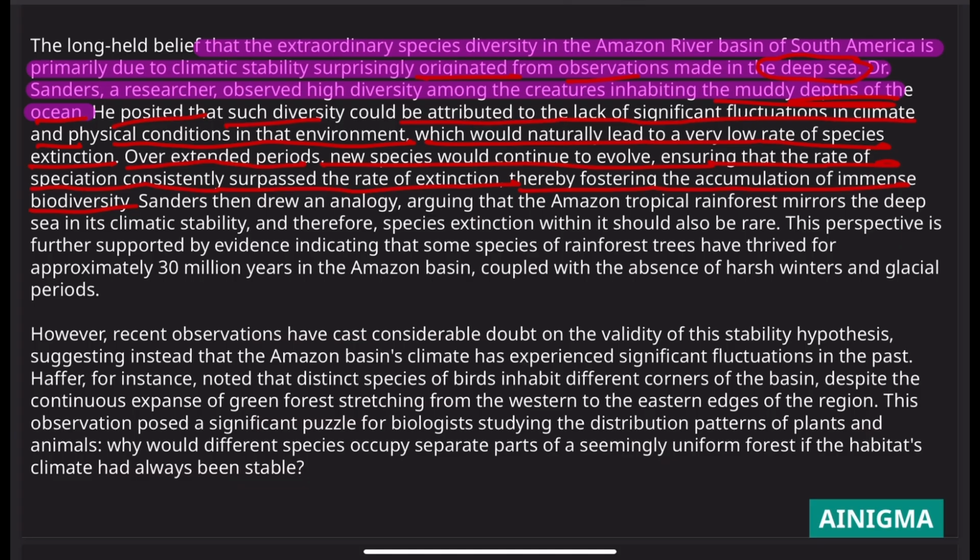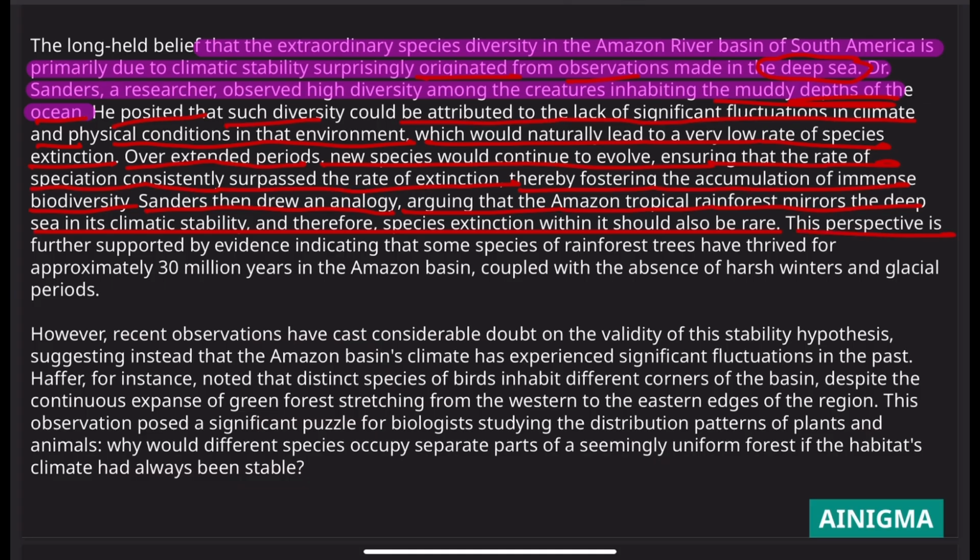Sanders gave. Sanders then drew an analogy, arguing that the Amazon tropical rainforest mirrors the deep sea in its climatic stability, and therefore species extinction within it should also be rare. He applied his observation of the deep sea to the Amazon rainforest, and said that what occurs in the deep sea mirrors the Amazon tropical rainforest, and that's why extinction is extremely rare among its species, and there is a greater amount of species diversity in the Amazon rainforest.